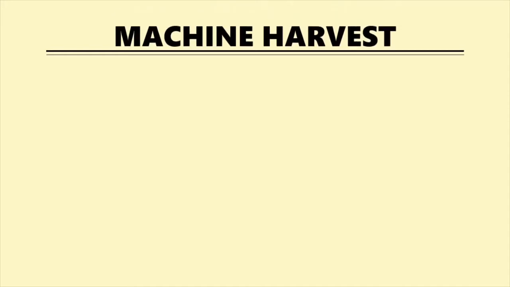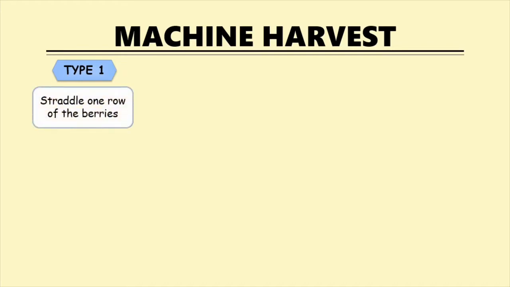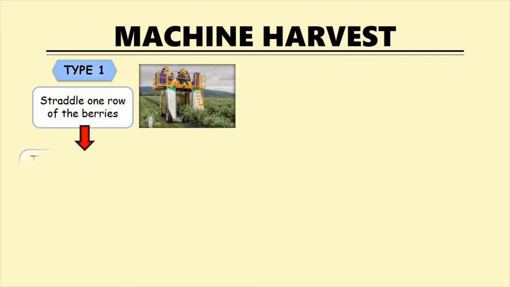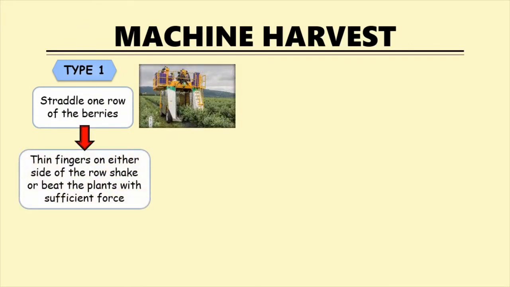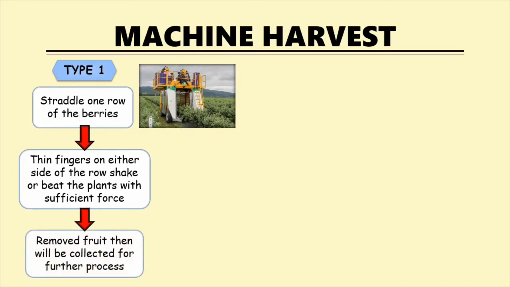The other way to harvest soft fruits is machine harvest, which has two types. Type 1 is usually used for blackberries, blueberries, raspberries, and also currant fruit. First, the machine will straddle one row of the berries and, as it passes, thin fingers on either side of the row will shake or beat the plants with sufficient force to remove only ripe fruit. The removed fruit will then be collected for further processing. Then, type 2 is commonly used for strawberry fruit.